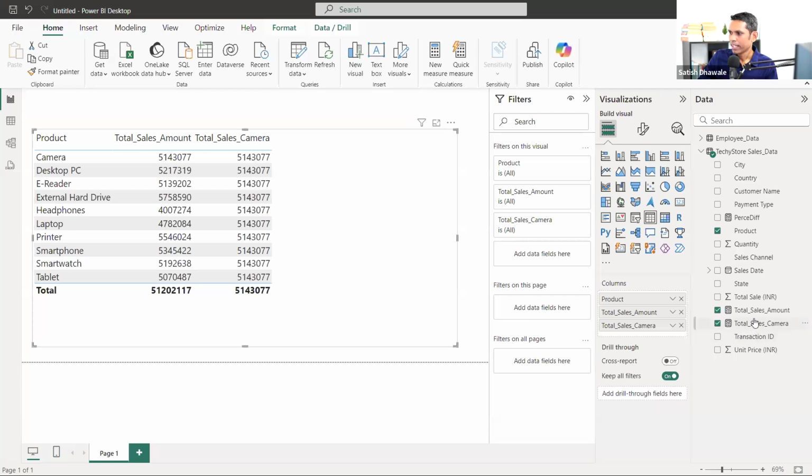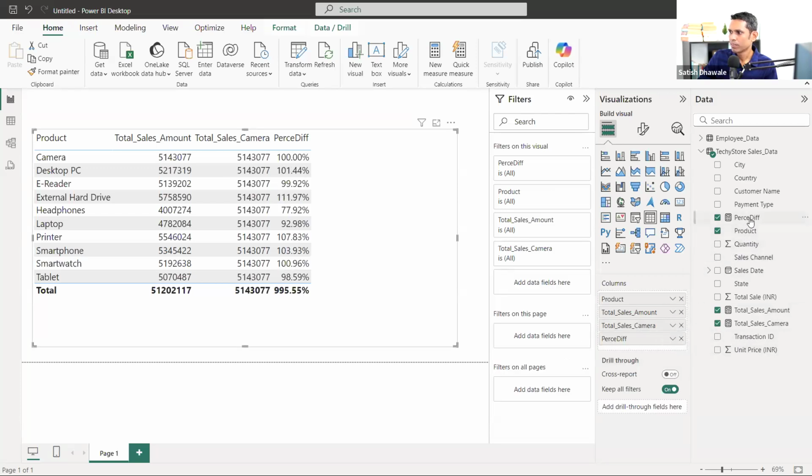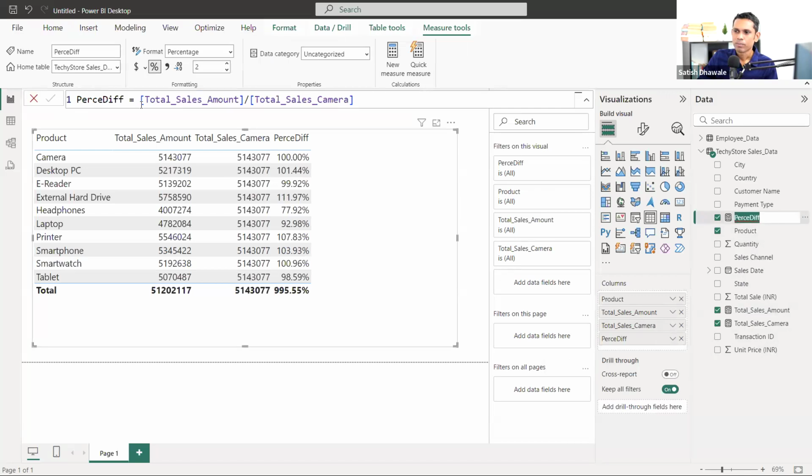What I did, I dragged this calculation, that is our percentage difference. And what is the formula of this percentage difference? Look here now. This is the formula: total sales divided by the camera sales. We have created these two different measures and we are going to make the calculation of these two. Then we are getting that camera is 100%, and then you can find out the rest of the product differences. This is 101, means it is in green, it sells more than camera. This is less than camera. We can easily find out the difference.